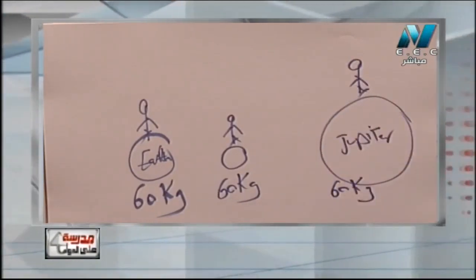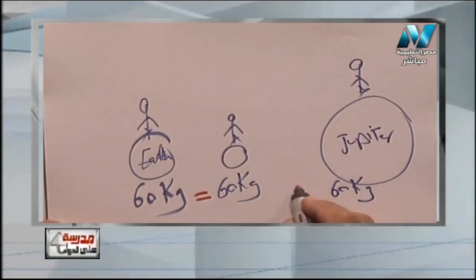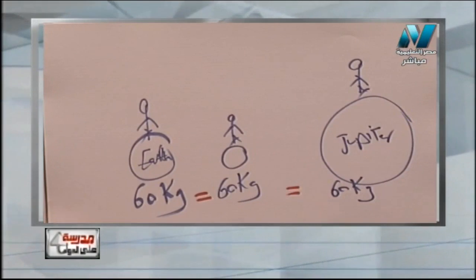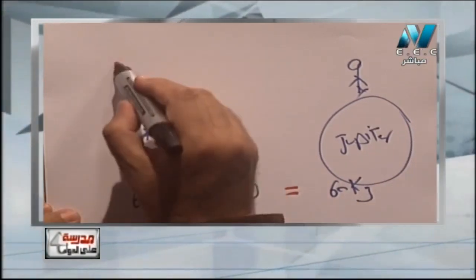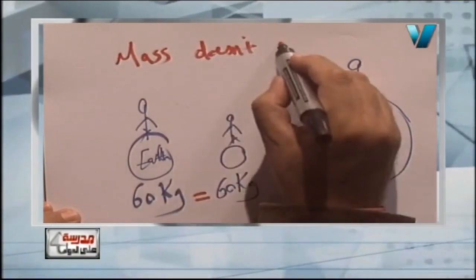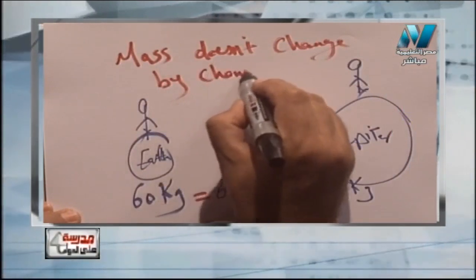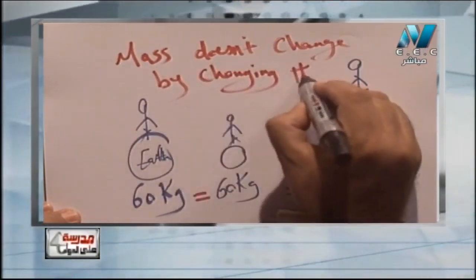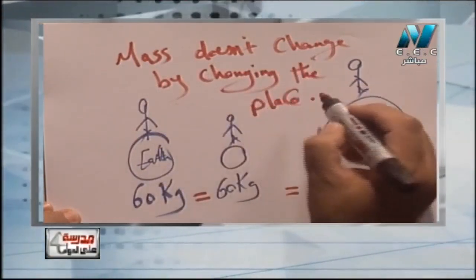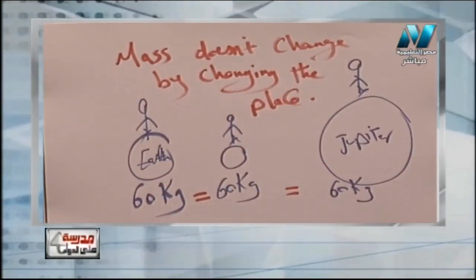So I can say mass on the Earth equals mass on the Moon equals mass on Jupiter or on any planet. So I can say mass doesn't change. Mass doesn't change by changing the place of matter or the place of the person. So it is a very important point in today's lesson that mass doesn't change however we change the place. Okay?